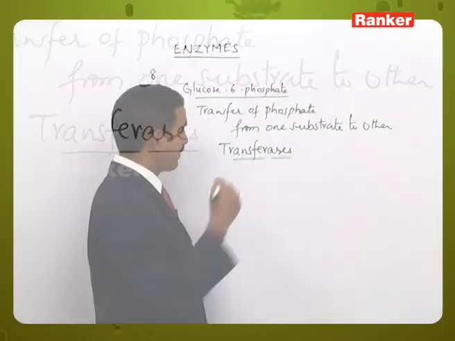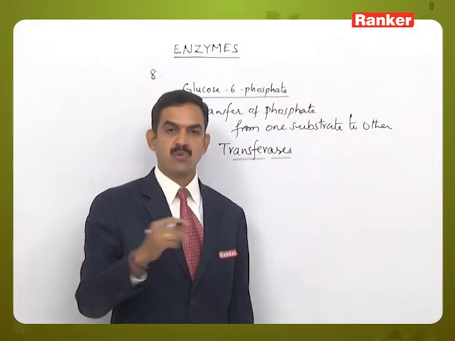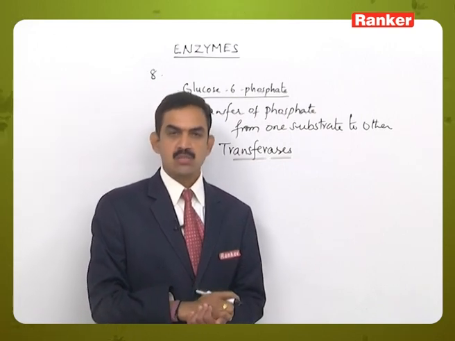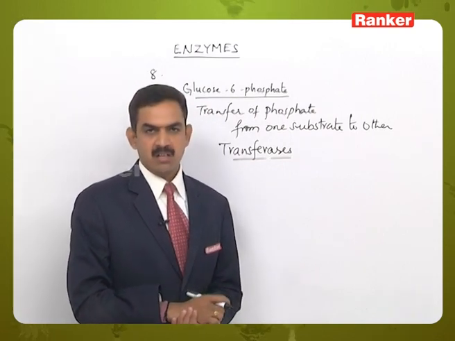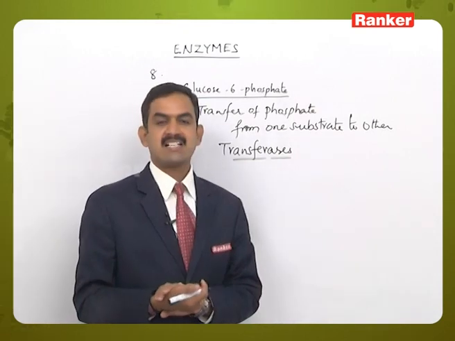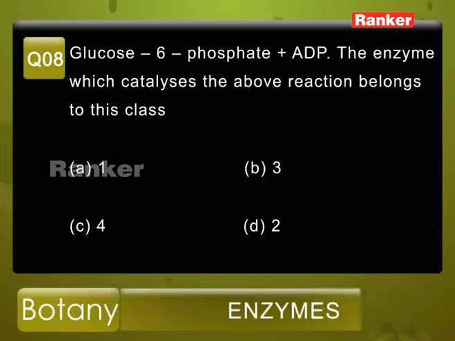Particularly in that class of transferases, the phosphotransferases are the ones we can call kinases. So, here the enzyme which is participating in this reaction will belong to the class called transferases. So, from the given options, option D, that is class 2, is the correct answer.